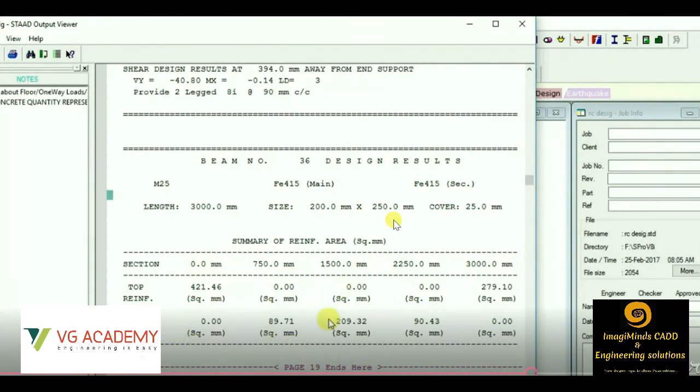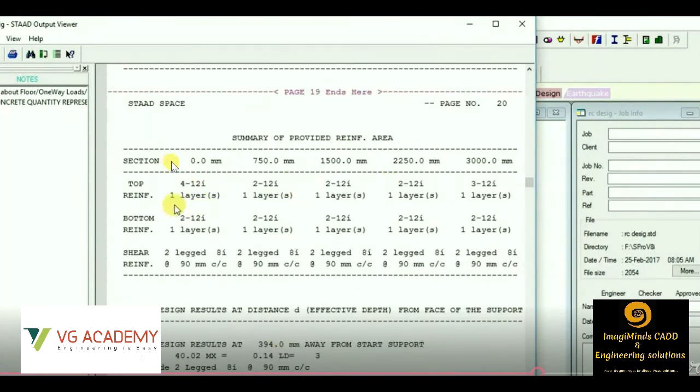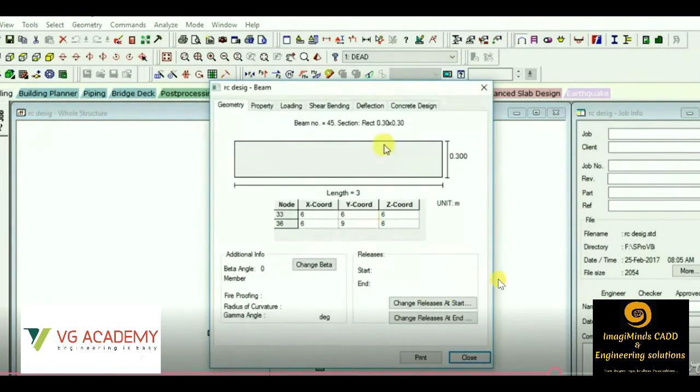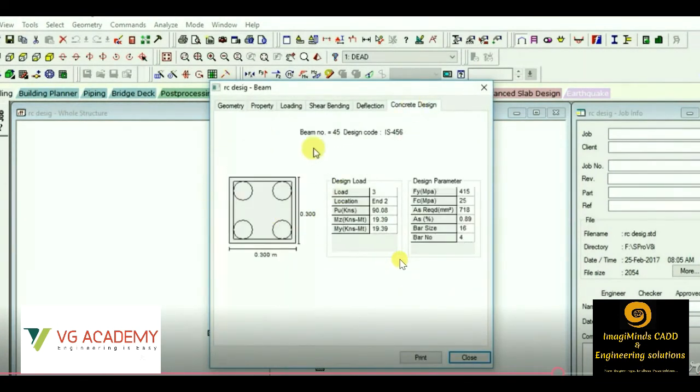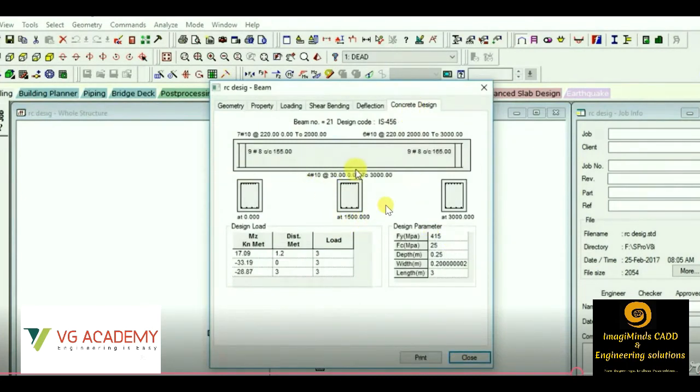Below in this report we'll get a detailed report of the number of rods used. We can see the number of rods used and what the diameter of the rod will be. Even for the shear reinforcement, we can see the spacing as well. So this type of detailed RCC design result will be available from the StatPro software. Then we can see the cross section of the column, wherein we can see the number of bars used, the bar size, area of steel in percentage, and load coming on the column. Each and every result we will be able to find out. Then for a beam section as well, we'll be getting the detailed result, just similar to that of the column.